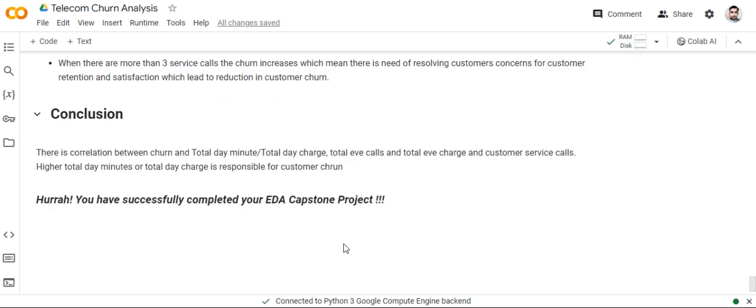Okay. Conclusion: there is a correlation between churn and total day minutes, total day charge, evening calls, total evening charge, and customer service calls. Total day minutes and total day charge are responsible for customer churn.